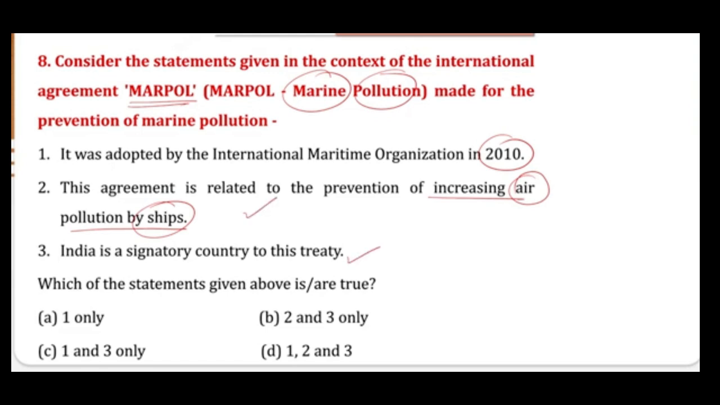Both 2 and 3 are true, because statement 1 is incorrect: the convention was actually signed in 1973 and it was implemented somewhere in 1983.